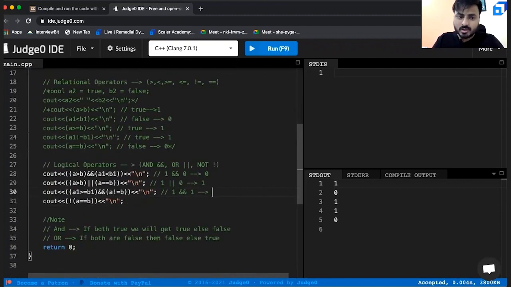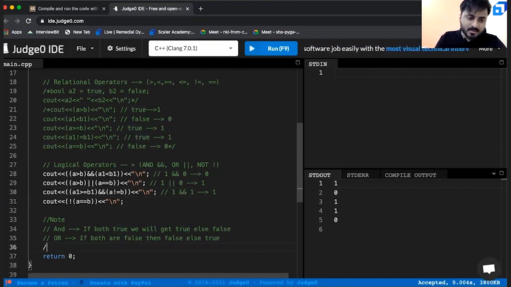What should be the output? And both are true, you will get it as true. That's why you will get it as 1. Now let us see not. Not is very simple, guys. If it is true, it will print false. It will convert true to false, and false to true. As simple as that. True to false, false to true.